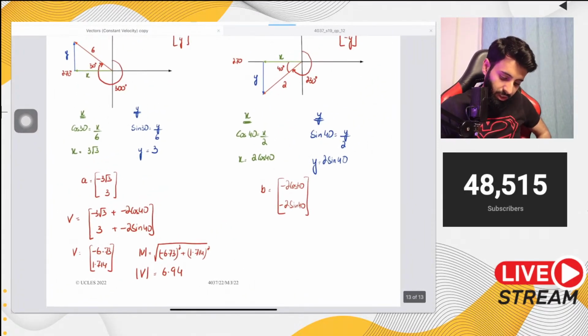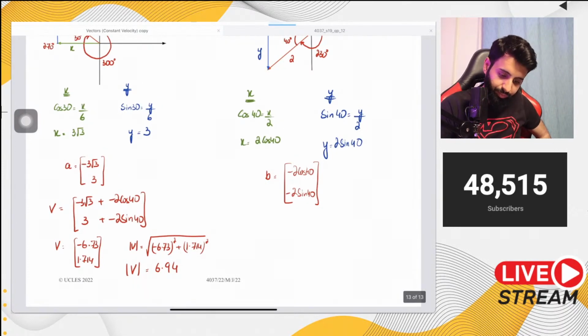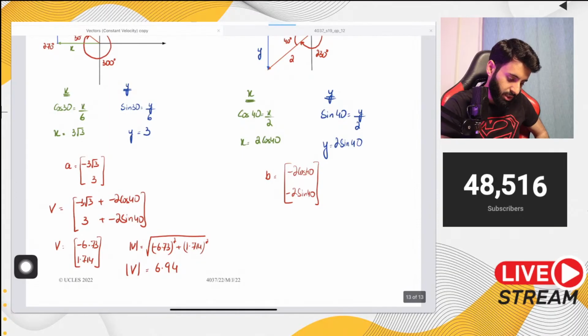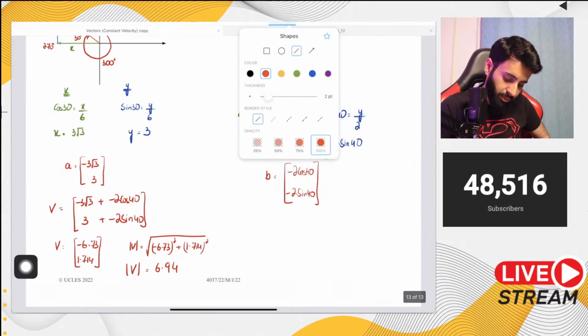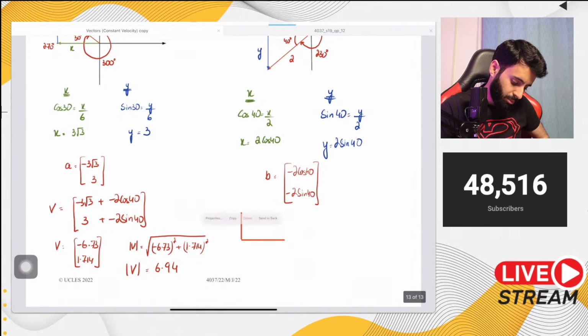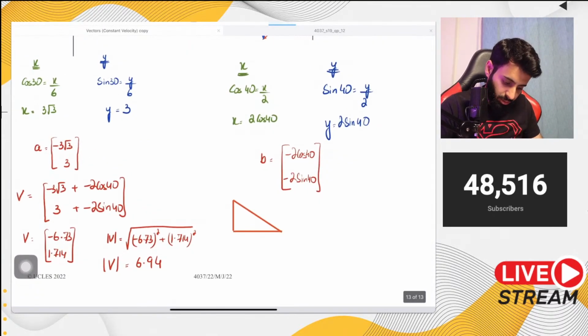To find the bearing you can make a triangle. Now because the x component is left and the y component is positive, that means the triangle that we're going to make is going to be such that it's going towards the left and up. Okay. So this is going to be 6.73. This is going to be 1.714.